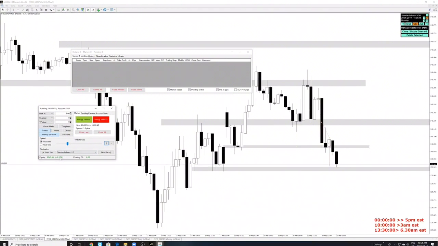Can we backtest in TradingView? No. Yeah, 2.2%.